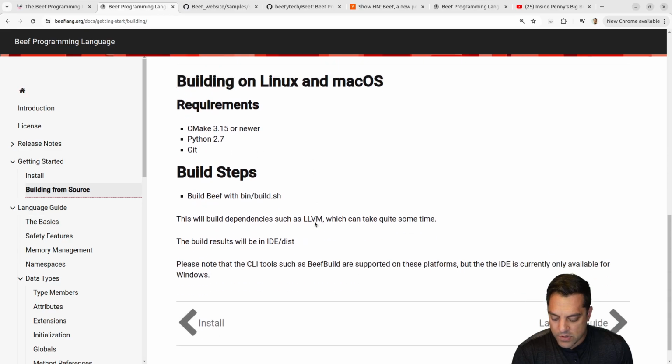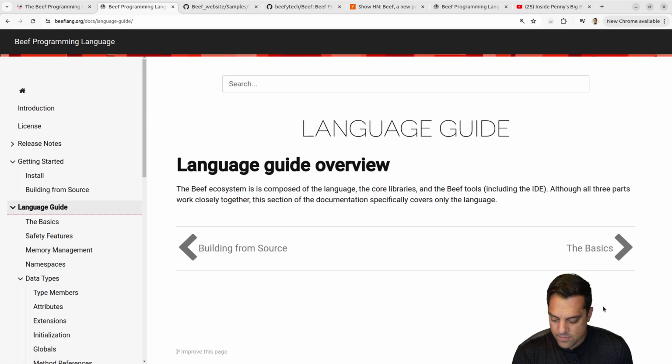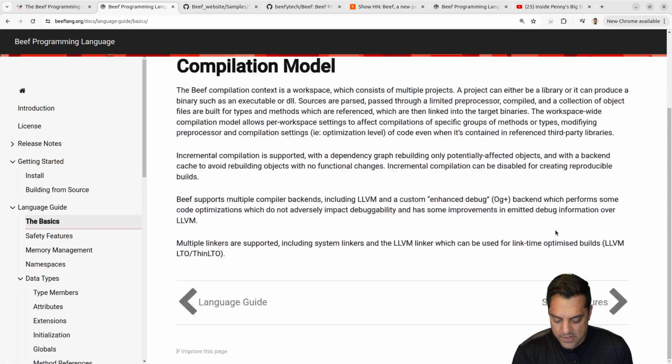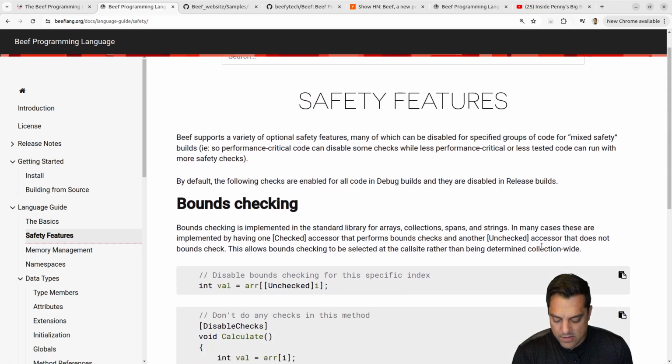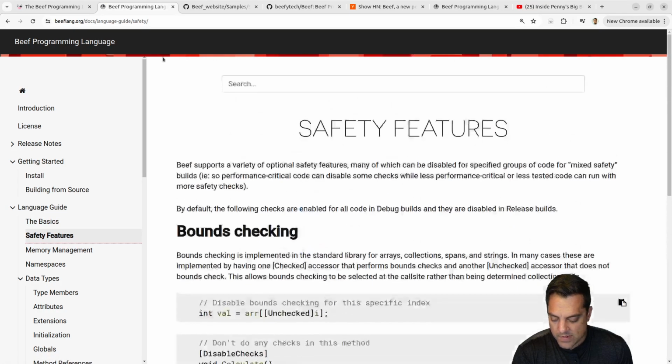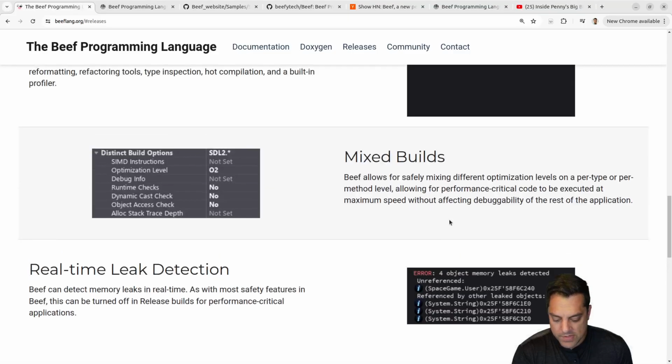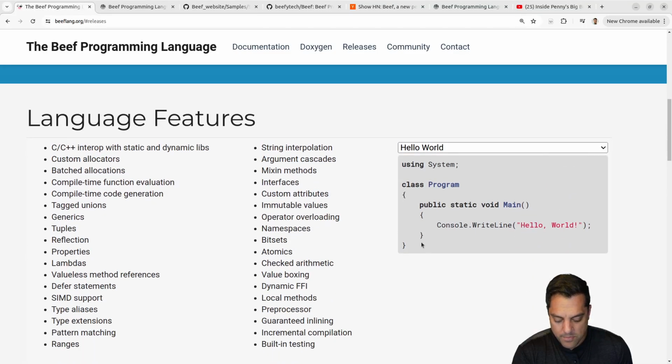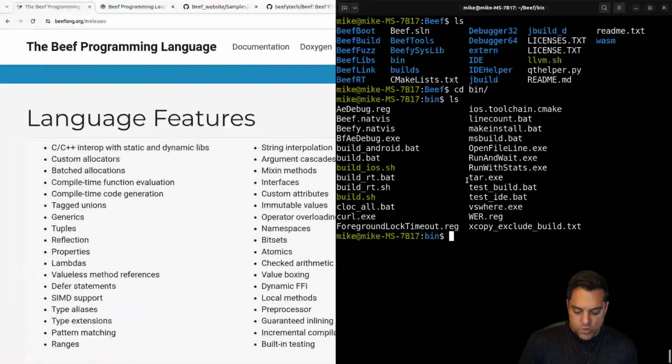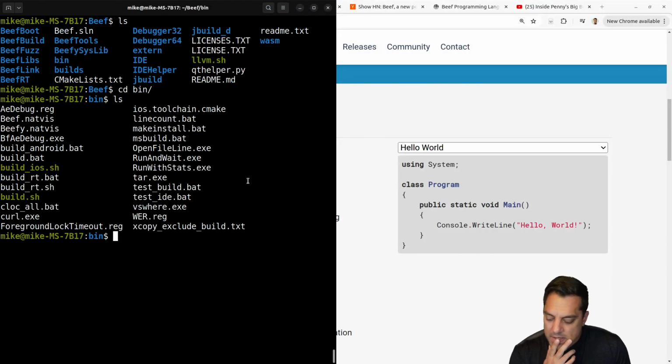So built from source, and then I guess I can go into the language guide. Okay, so they're doing some interesting linker stuff here. I just want to find the hello world, which I think was on the web page here. Yeah, let's just compile this. Let's just make sure that we got a working install here. Now, where is my compiler here?